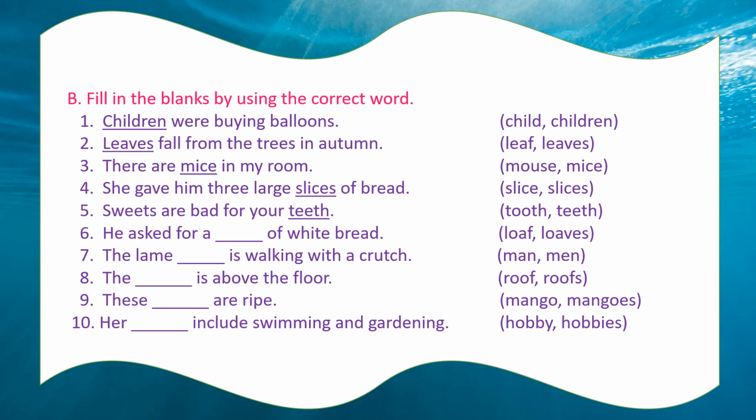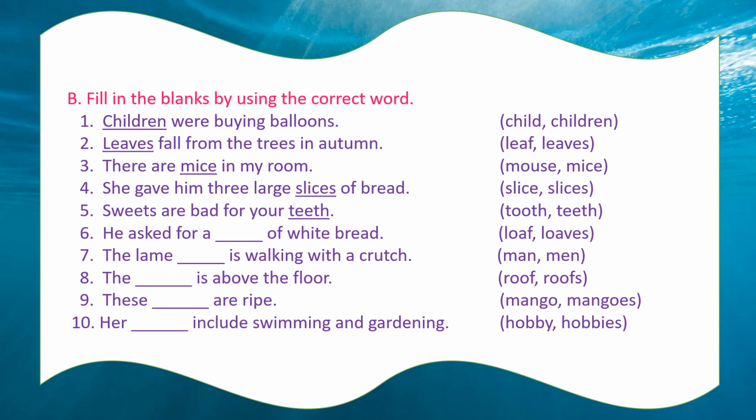Next, sweets are bad for your teeth. See, here we are talking about the sweets. So the plural form teeth will be used. Sweets are bad for your teeth. It's not bad for your tooth, not only for one tooth, no. All the teeth, that's why the plural form. Sweets are bad for your teeth. So a few more examples are there that you have to solve on your own. Try these. Later on you will get the answers on your WhatsApp group.